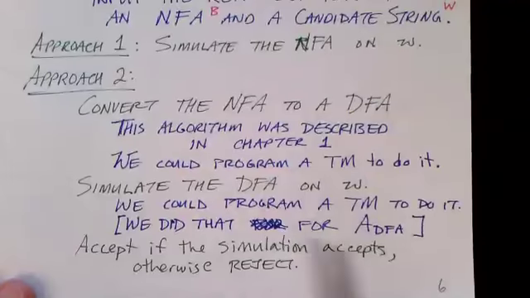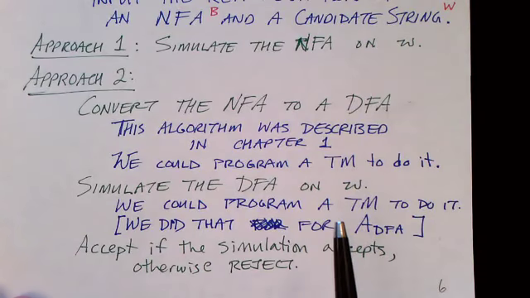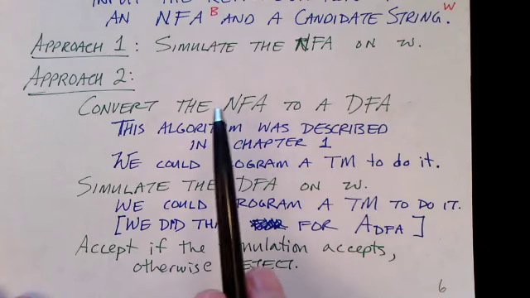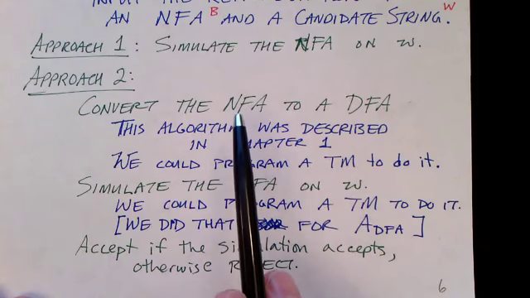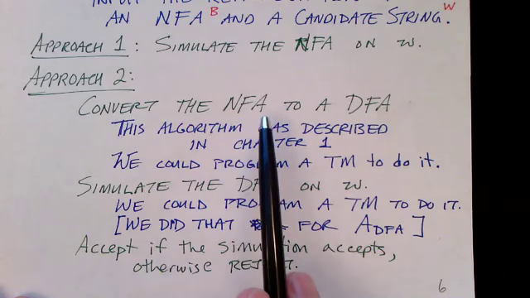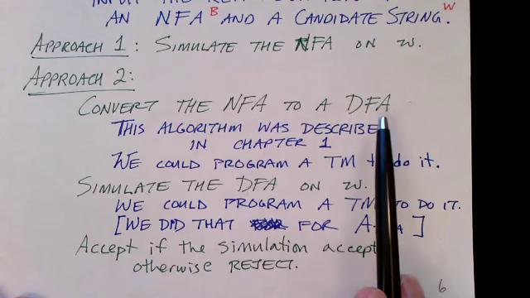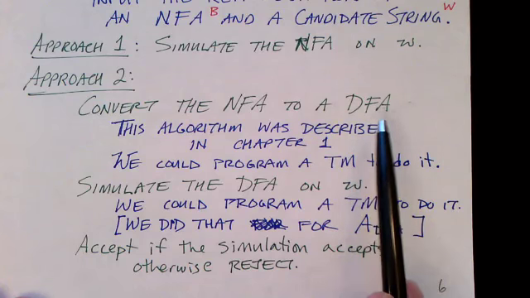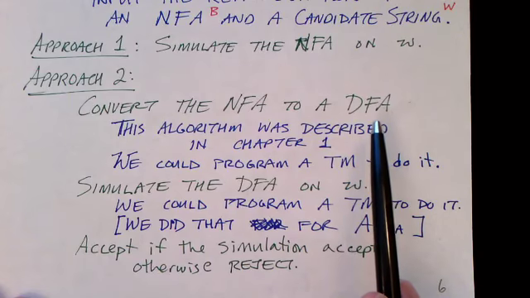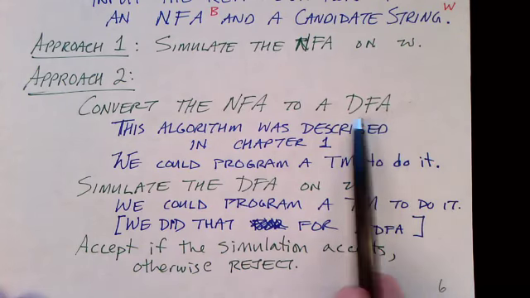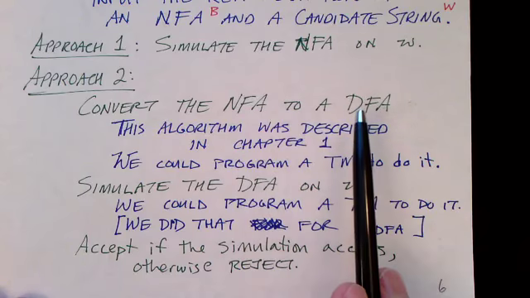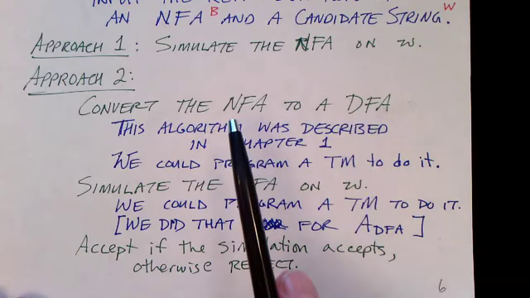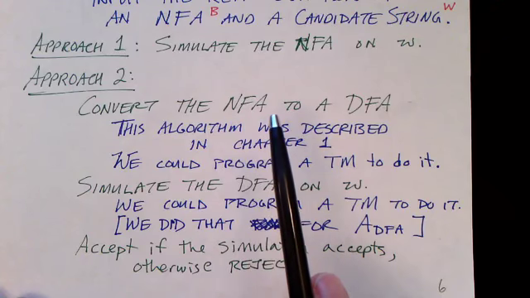The second approach is a little bit different. Here what we do is we convert the non-deterministic finite state automaton to a deterministic finite state automaton. We discussed the process of converting a non-deterministic machine into a deterministic machine earlier in a previous video, and it's rather complicated.